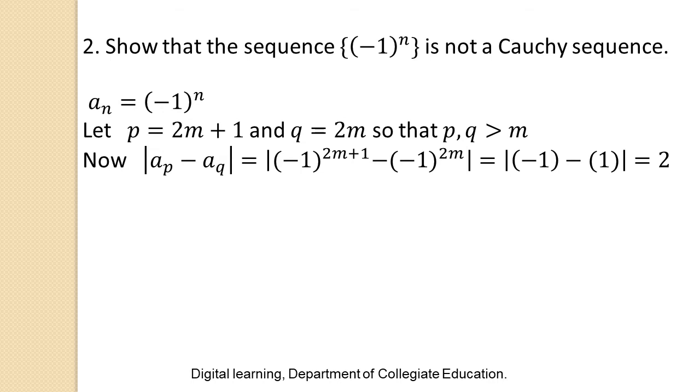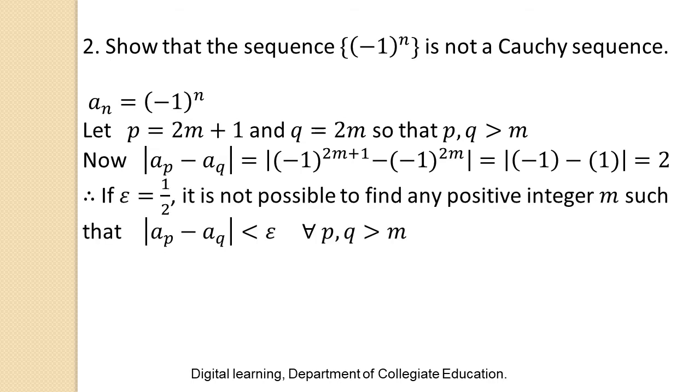It is equal to modulus of (-1) to the power even number, which can be written as 1, minus (-1) to the power odd number, which can be written as minus 1. So the absolute value of minus 1 minus 1 is minus 2, and the absolute value of minus 2 is plus 2. If we choose epsilon equal to 1 by 2, we cannot find a positive integer m such that the absolute value of ap minus aq is less than epsilon for all p, q greater than m.